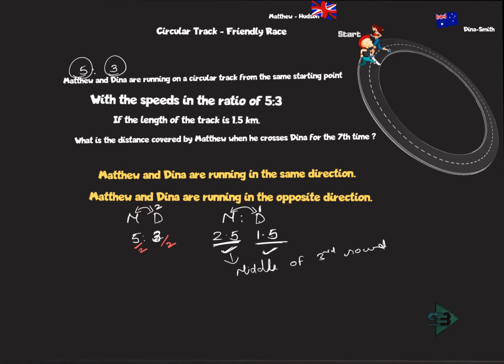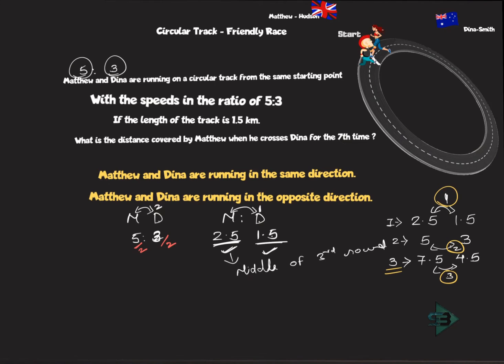What is the distance covered by Matthew when he crosses Dinah for the 7th time? Okay, he will meet Dinah the first time at the end of 2.5 rounds. Dinah would have done 1.5 rounds. Then the second time he'll meet when he has completed 5 rounds and Dinah has completed 3 rounds. Third time he'll meet when he has done 7.5 rounds and Dinah has done 4.5 rounds, such that every time, here the difference is 3, here the difference is 2, here the difference is 1. It means he took one extra lap here, 2 extra laps, and 3 extra laps. So that is why he is meeting for the third time.